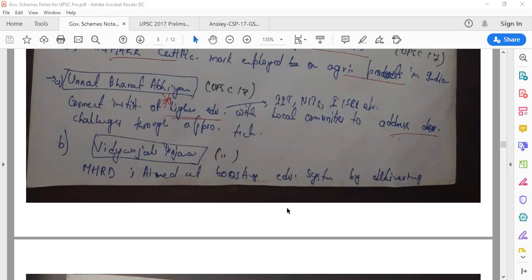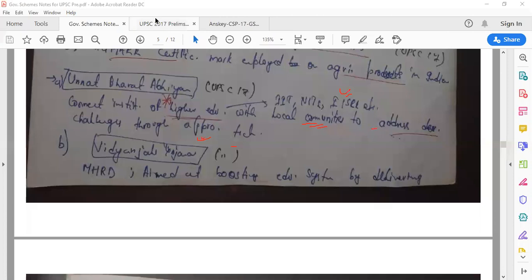So Unnat Bharat Abhiyan, what does it do? It connects institutions of higher education like IITs, NITs, IISERs with local communities to address developmental challenges through appropriate technologies. So these higher institutes like IIT, NITs, they go to the local communities, they mingle with local communities, they try to solve their issues via the new technologies on which they are working, if they are working on any. So that is the basic thing about Unnat Bharat Abhiyan.